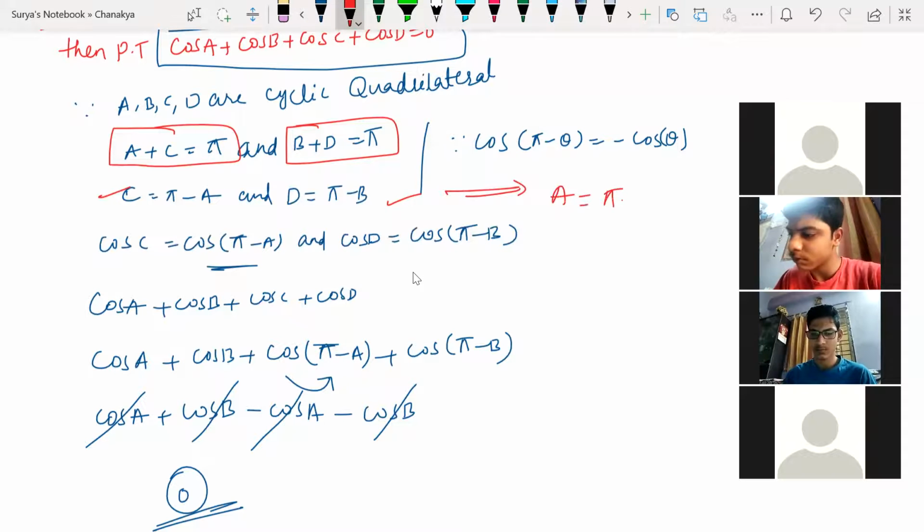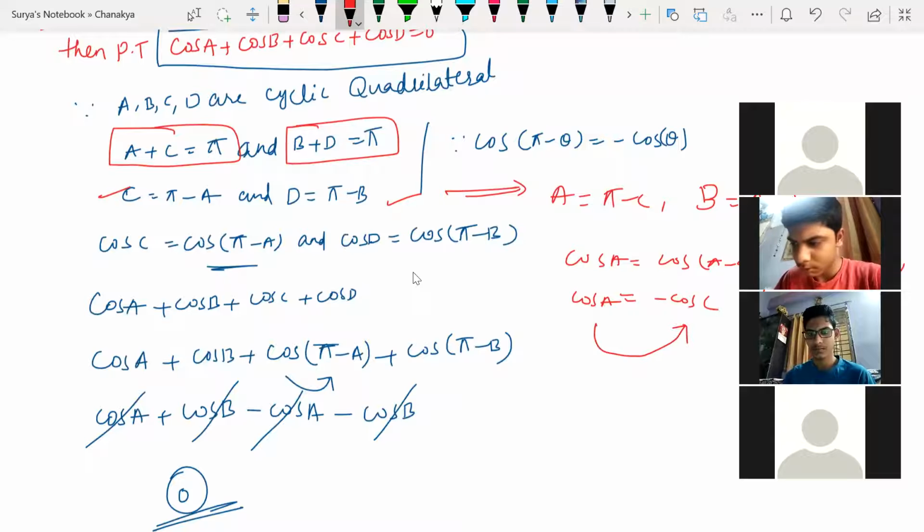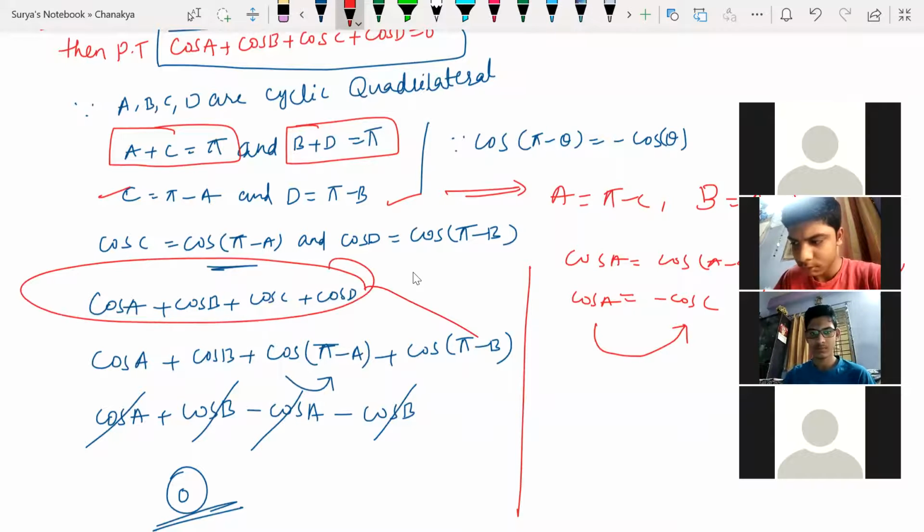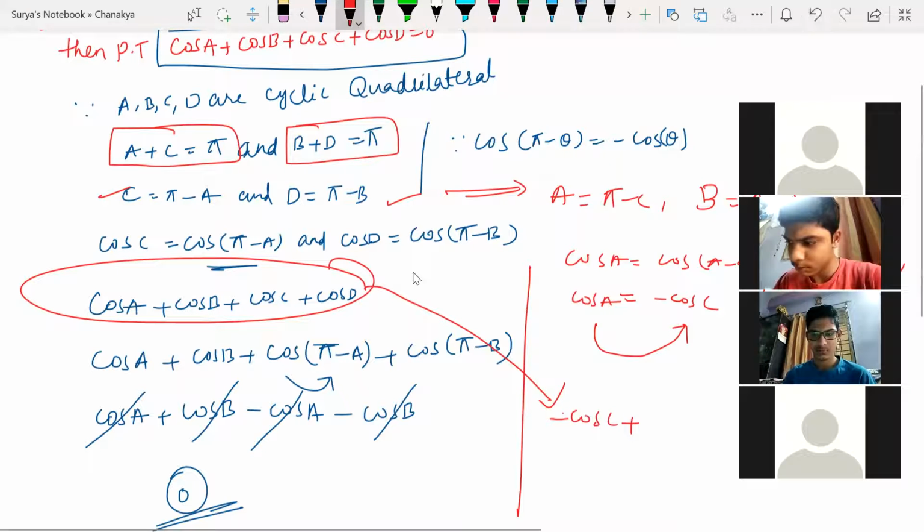So A is equal to pi minus C, and B is equal to pi minus D. So you apply cos A is equal to cos of pi minus C, and cos B is equal to cos of pi minus D. So cos A is minus cos C, and cos B is minus cos D. Now substitute in place of cos A, minus cos C, and in place of cos B, minus cos D. Look at this here. Will you get the same thing or not? Of course, yes. Cos A plus cos B plus cos C plus cos D becomes minus cos C minus cos D plus cos C plus cos D.